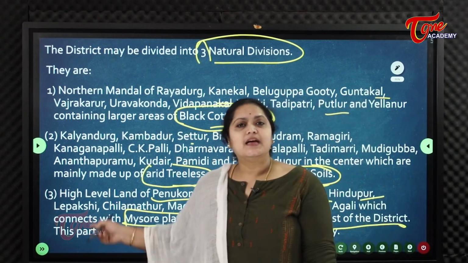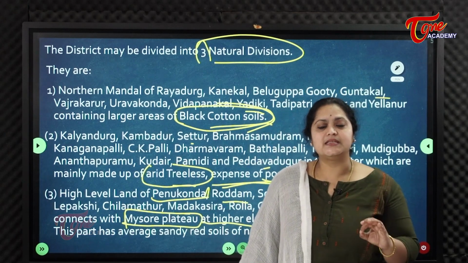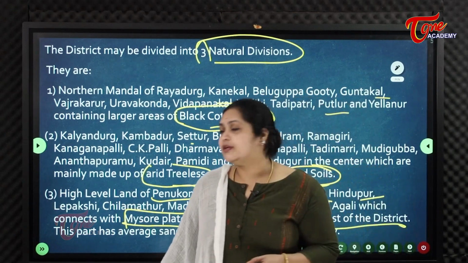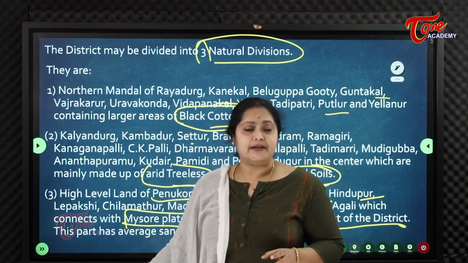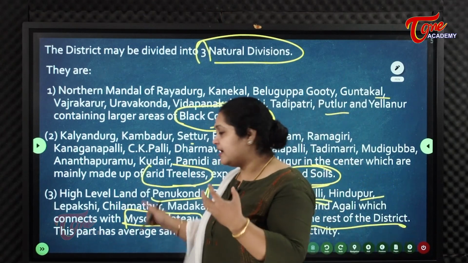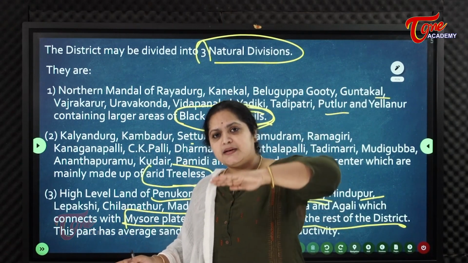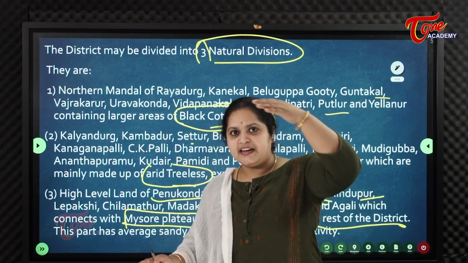That's the reason this part of Ananthapur is a bit cooler than the other parts, because these areas are in the Mysore Plateau region. Mysore Plateau is a bit elevated area.